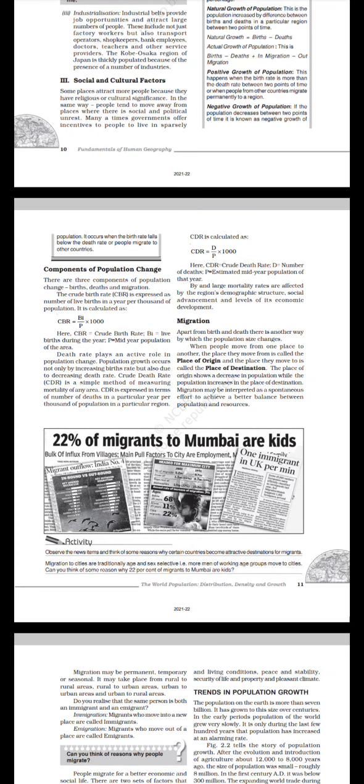Migration. Apart from birth and death rate, there is another way by which the population size changes. When people move from one place to another, the place they move from is called the place of origin and the place they move to is called the place of destination. The place of origin shows a decrease in population while the population increases in the place of destination. Migration may be interpreted as a spontaneous effort to achieve a better balance between population and resources. Activity. Observe the news items and think of some reasons why certain countries become attractive destinations for migrants.